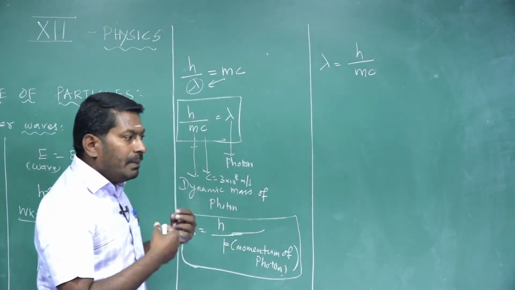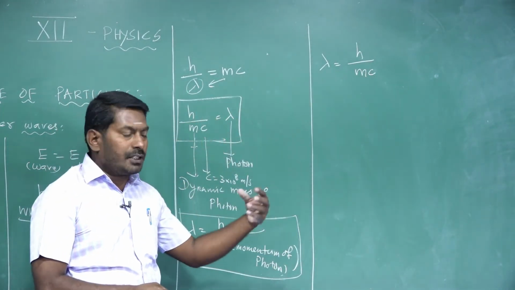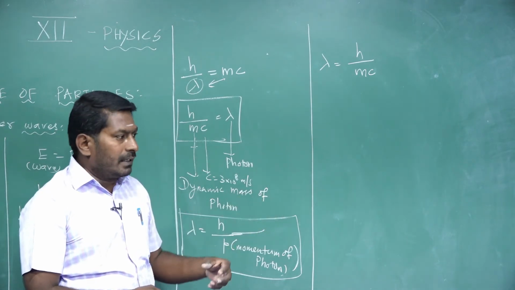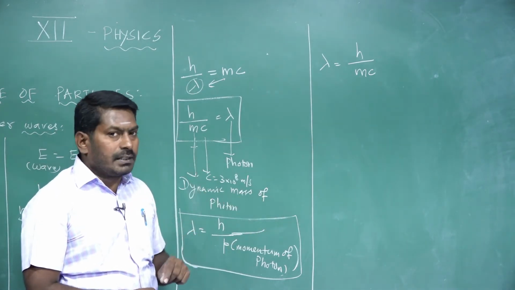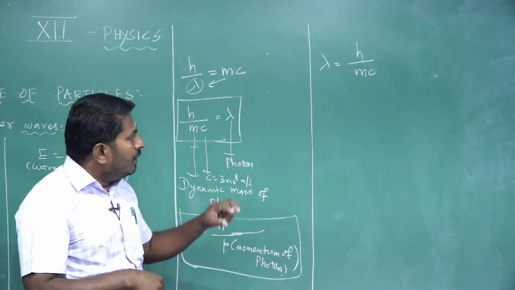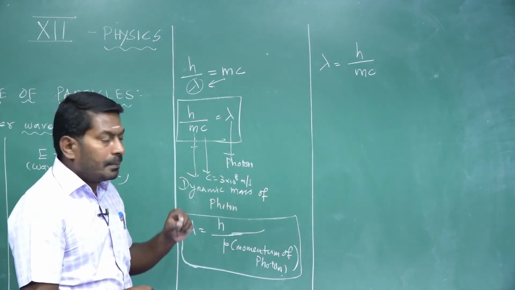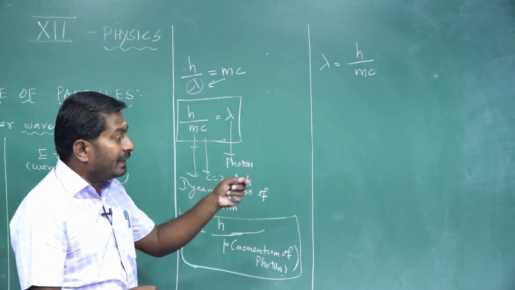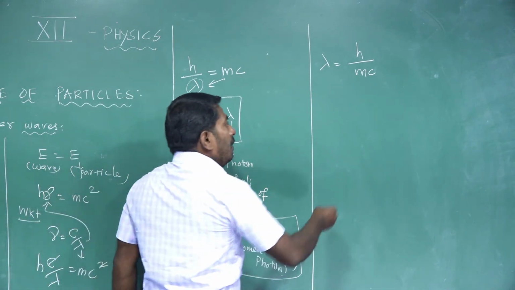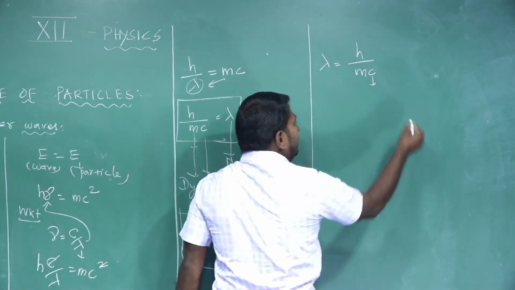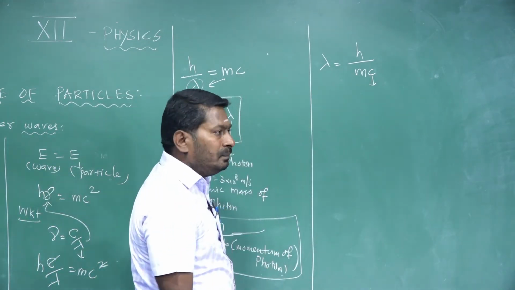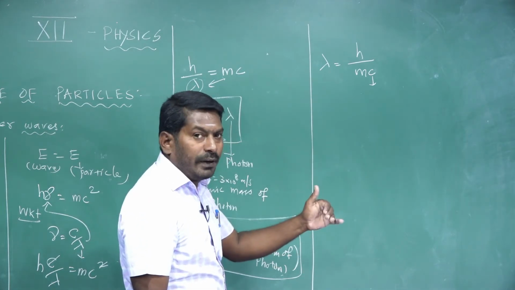Let me assume material particles like electrons, protons, neutrons, and other material particles travel with their velocity v associated with waves. How do we determine the de Broglie wavelength of matter waves for material particles? A material particle cannot travel with the speed of light. It is less than the speed of light.